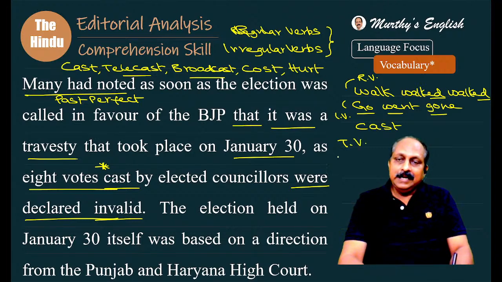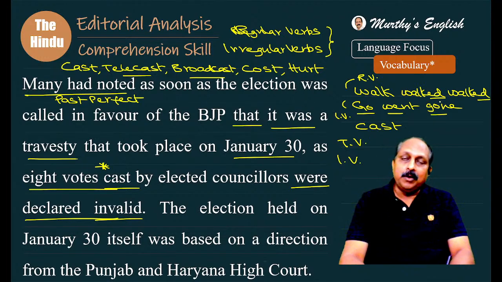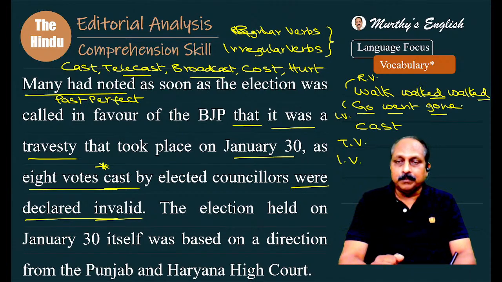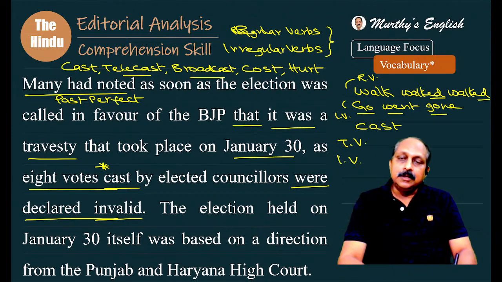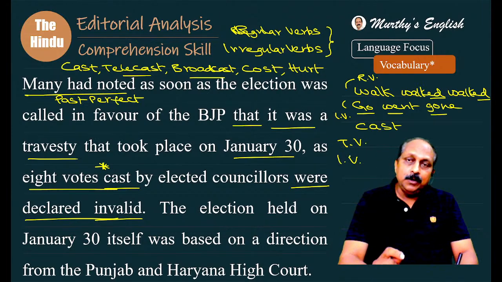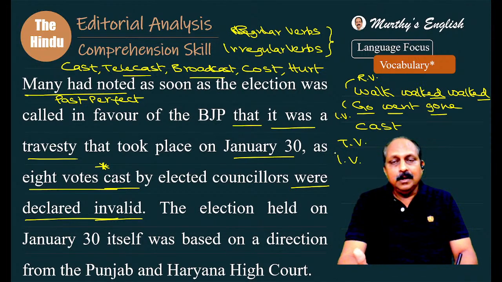Transitive, intransitive. Transitive verb, intransitive verb, one pair. They are not one and the same. If you want to know what is the difference, a regular verb is one that takes D or ED to form the past and past participle forms. Irregular verb is one that does not take. Coming to transitive and intransitive, transitive verb is one that takes an object. Intransitive verb is one that cannot take an object. For example, go. Go is an irregular verb. At the same time, it is an intransitive verb.